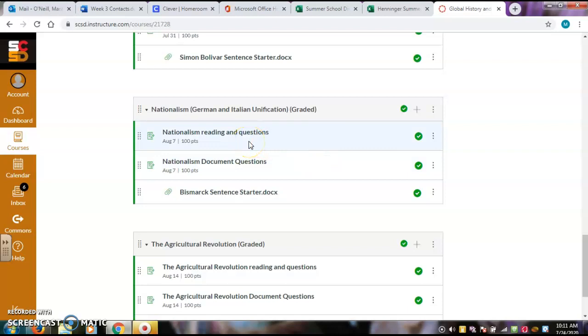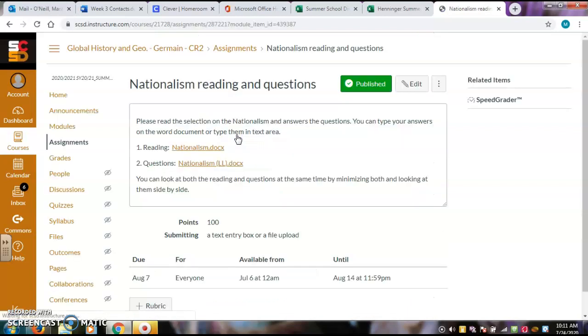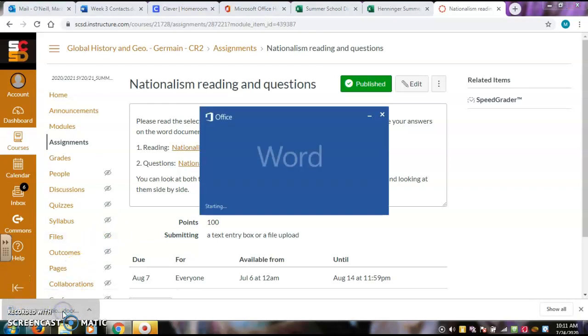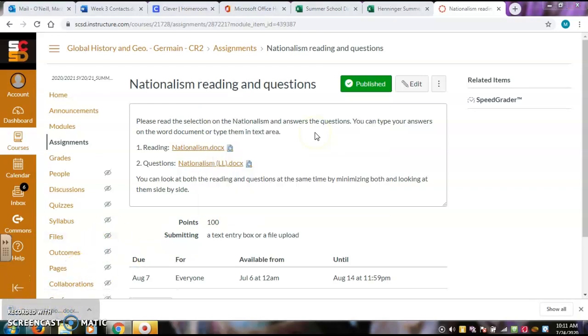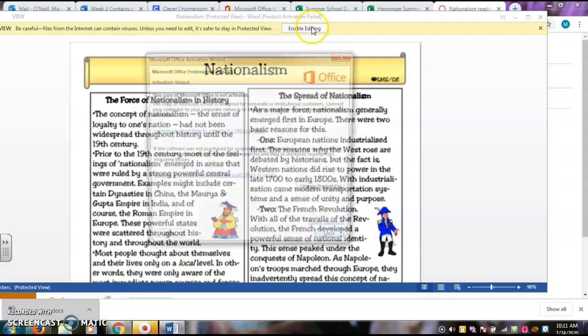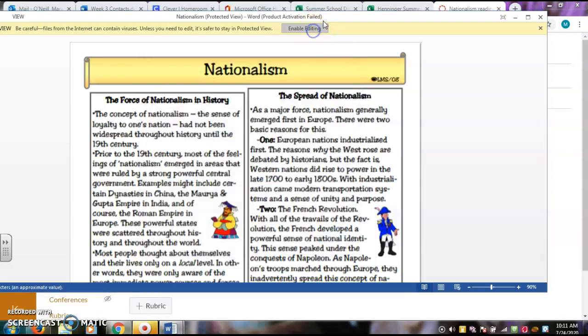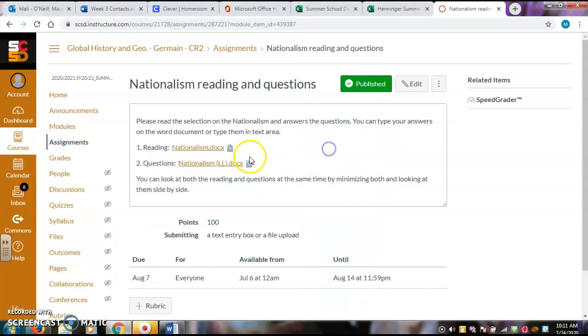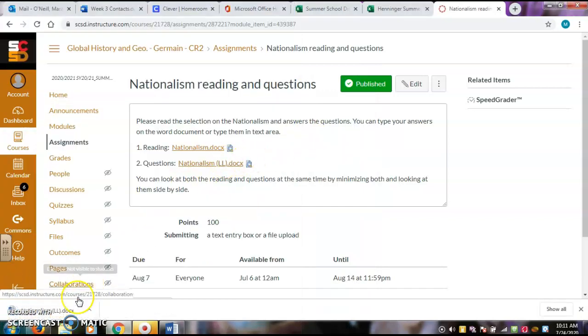Same similar type of assignments. You're going to have two different documents that you have to complete. The first one is going to be a reading and a questionnaire. So in previous videos we discussed opening up the reading and then dragging that document to one side of the computer, so that way we can also open up the questionnaire.